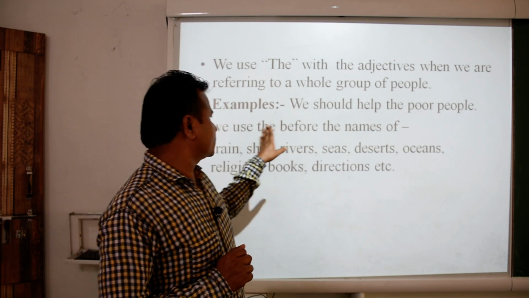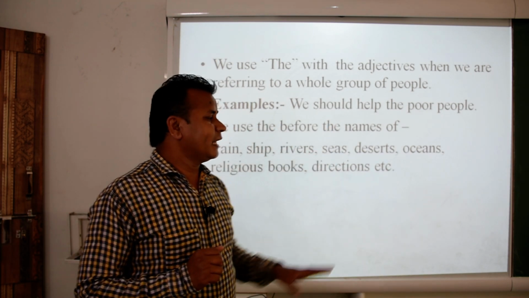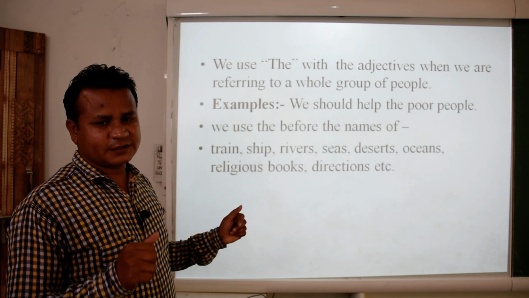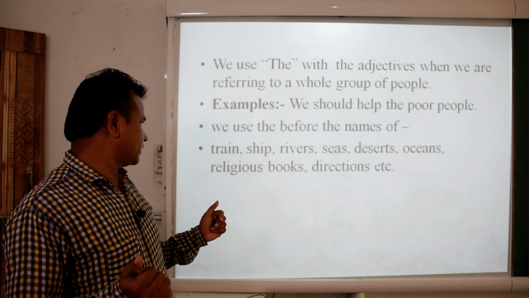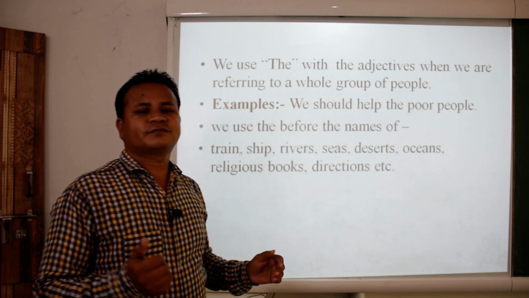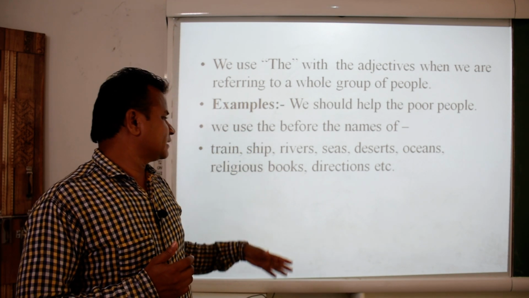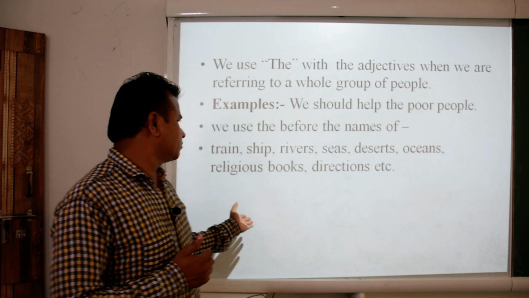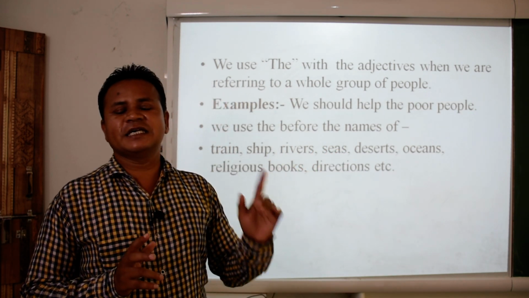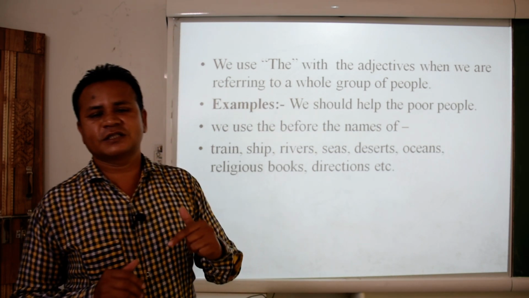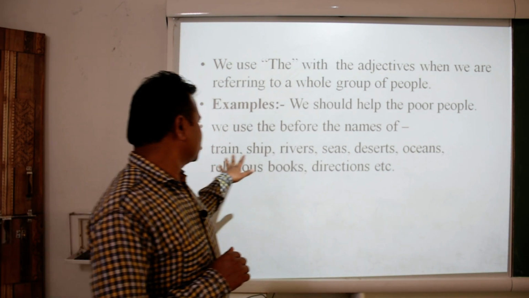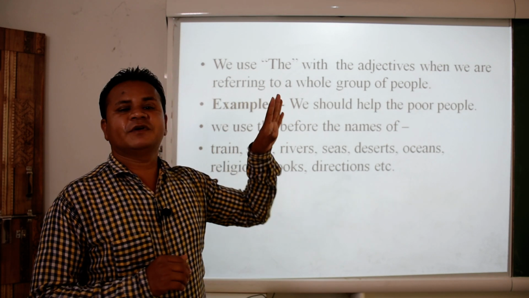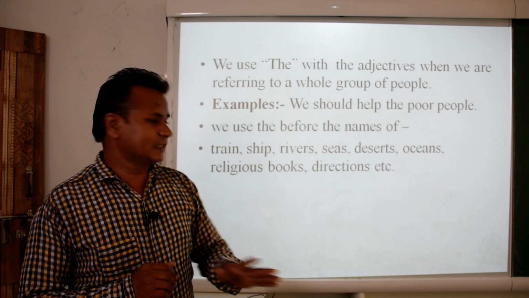Next, we use the before the names of what? Trains, the Rajdhani Express, like ships, the rivers, seas, deserts, oceans, religious books or directions: the east, the west, the north, the south. All these names of things are where we have to use the.